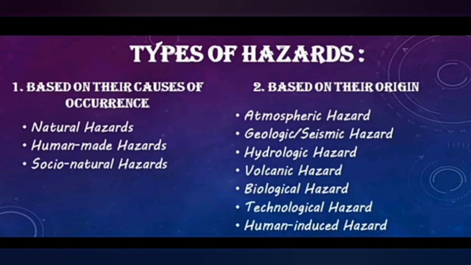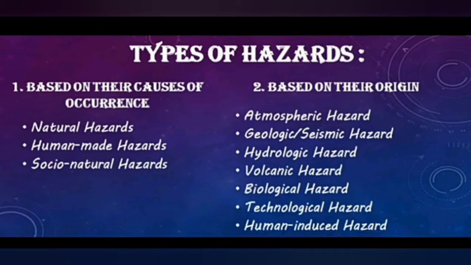So there are two types of hazards. What are they? Based on their causes of occurrence, then based on their origin. First one, natural hazards, human-made hazards, and socio-natural hazards. They are based on the causes of occurrence.